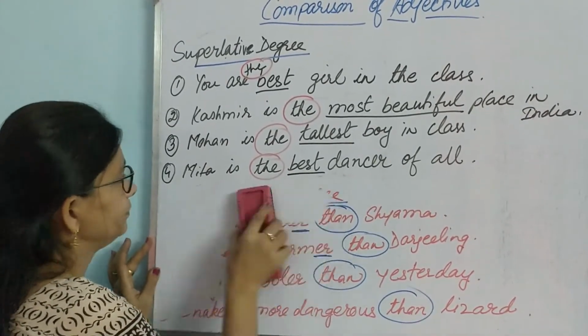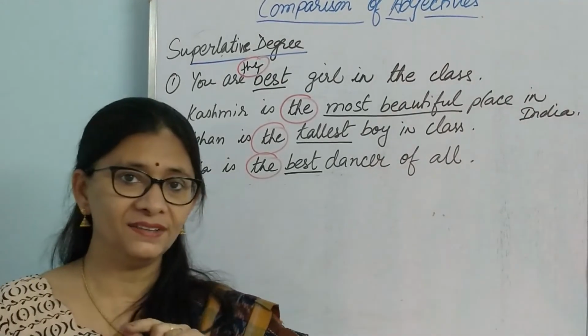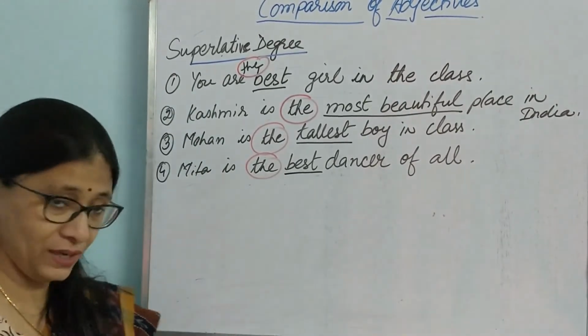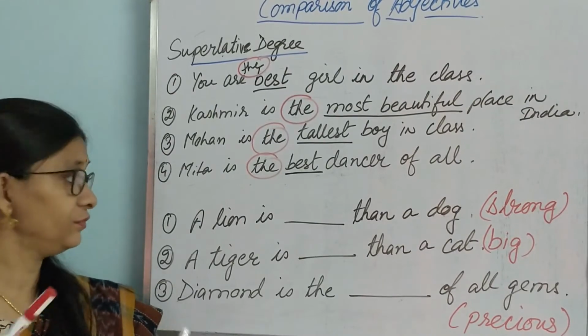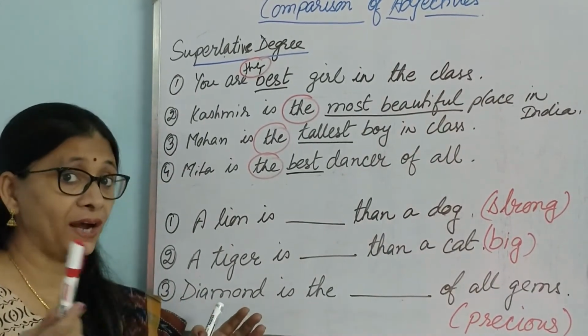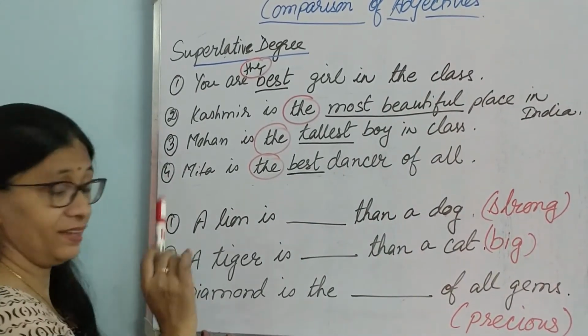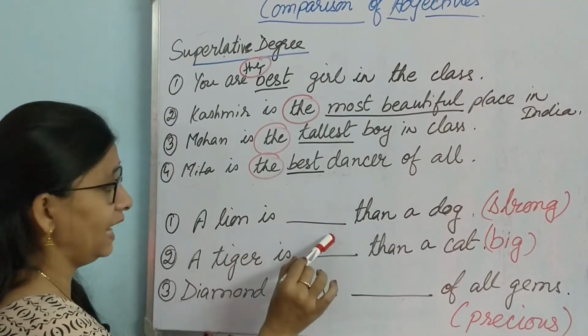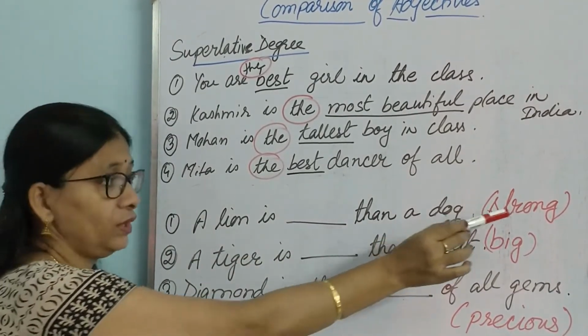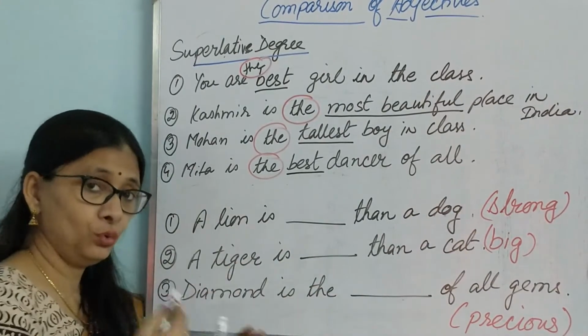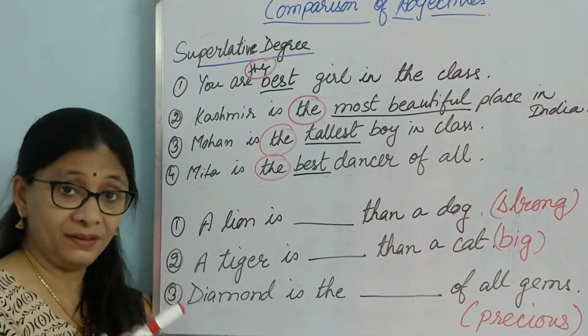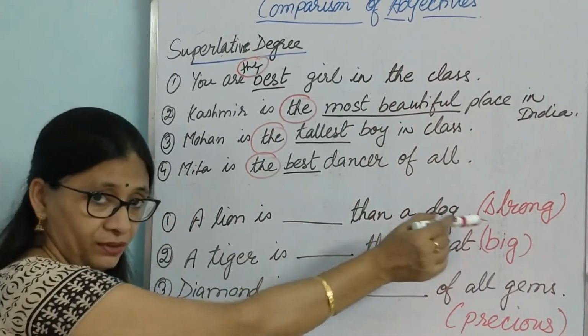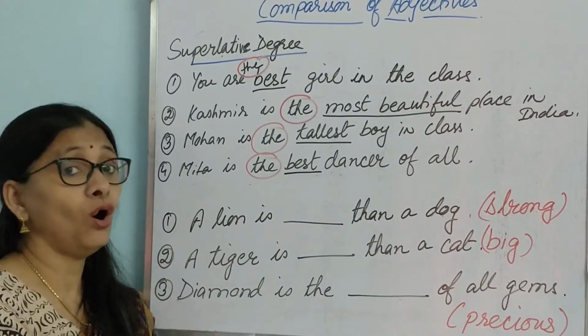Okay, let's see. So I'll quickly write down two sentences. You try to say what the answer will be. Yes, class. So these are the sentences. We'll quickly read them and you try to answer. So first sentence: a lion is dash than a dog. In brackets you have strong. You have to use one of the three degrees, either positive, comparative or superlative.